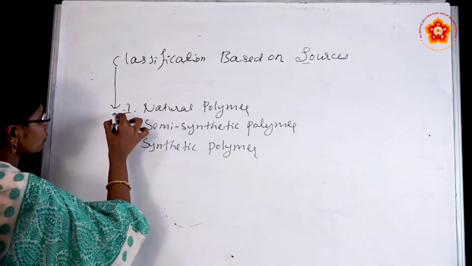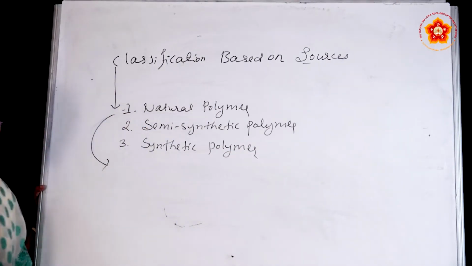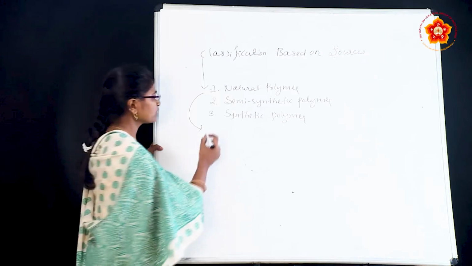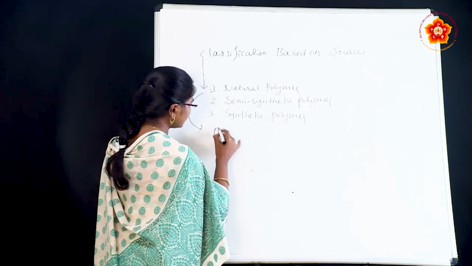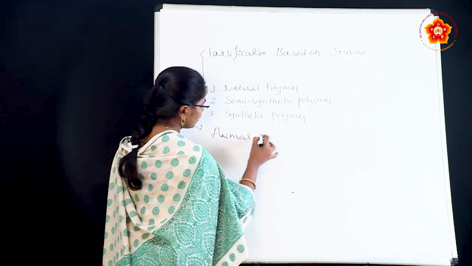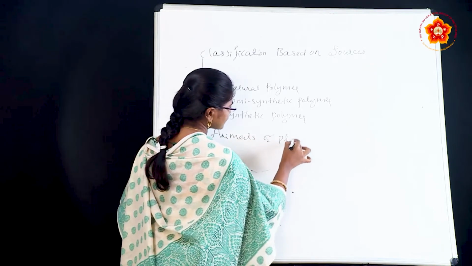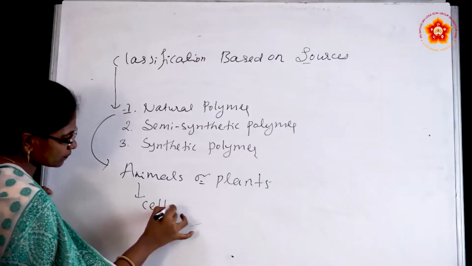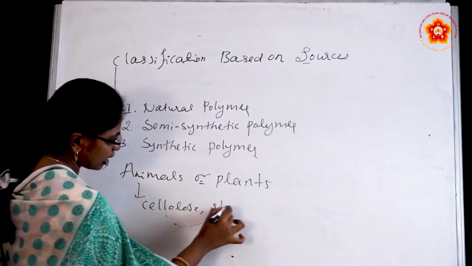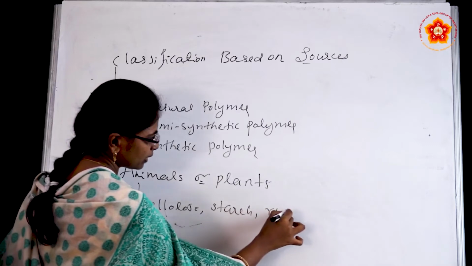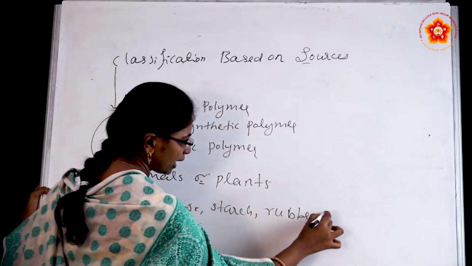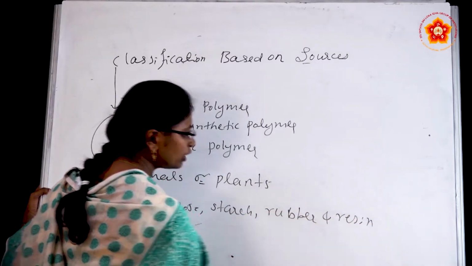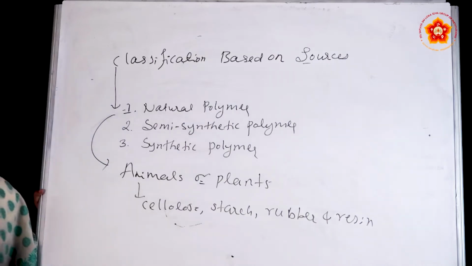We will discuss one by one. Natural polymers are the polymers which are present in animals or plants. For example, cellulose, starch, rubber and resin. These all are present in animals and plants.